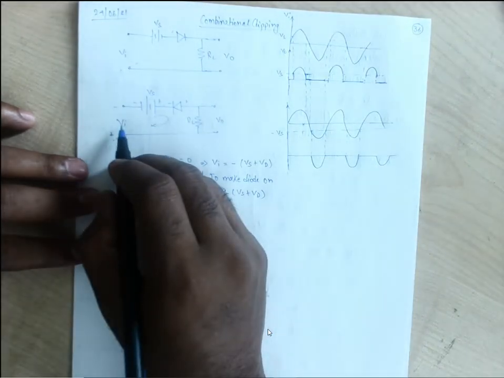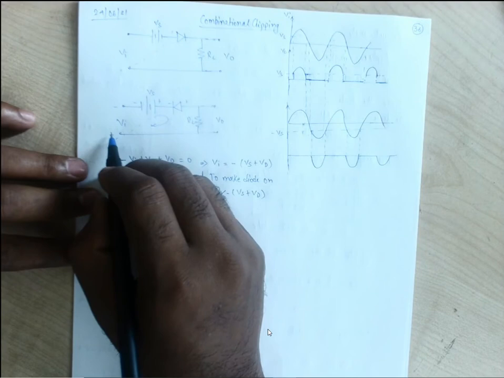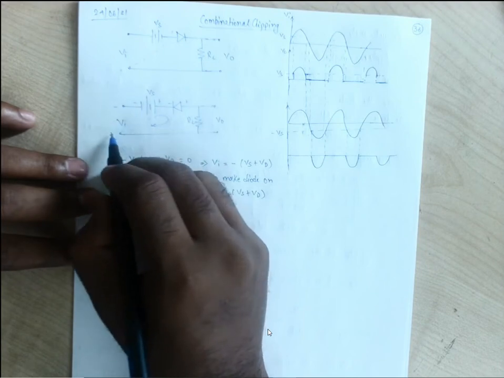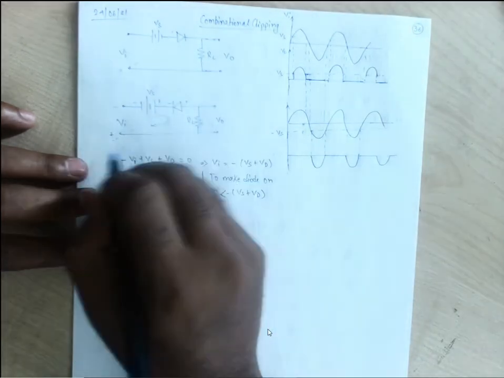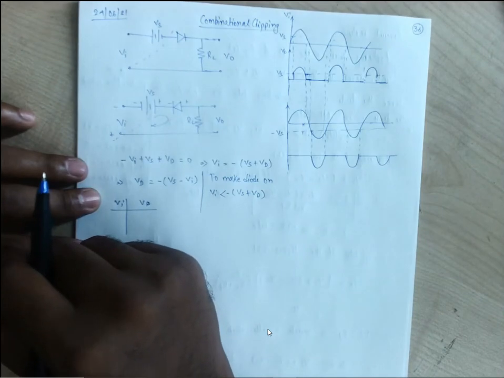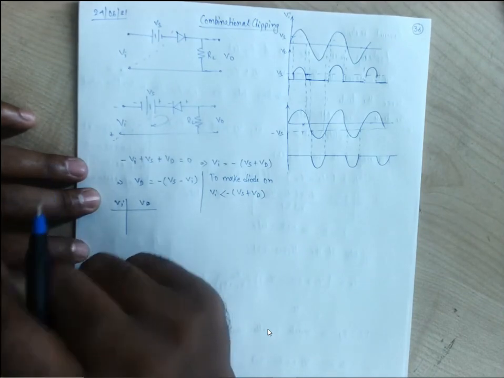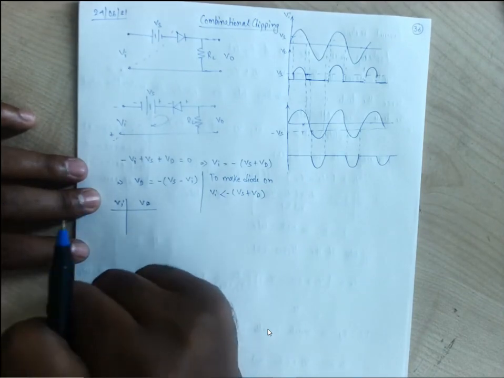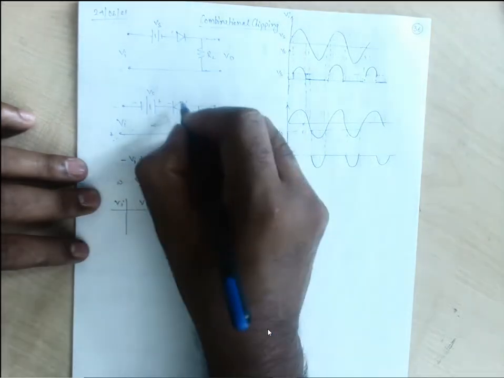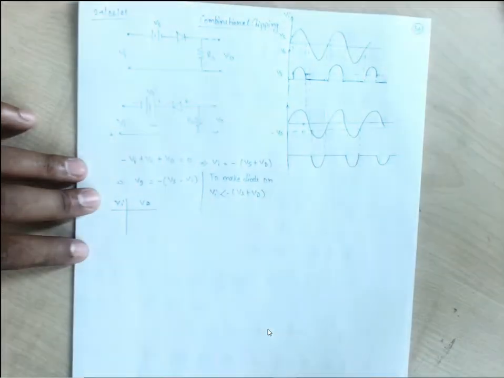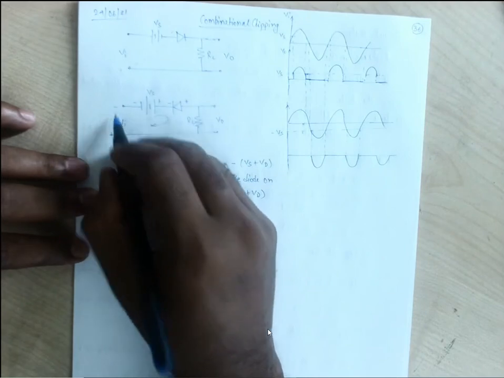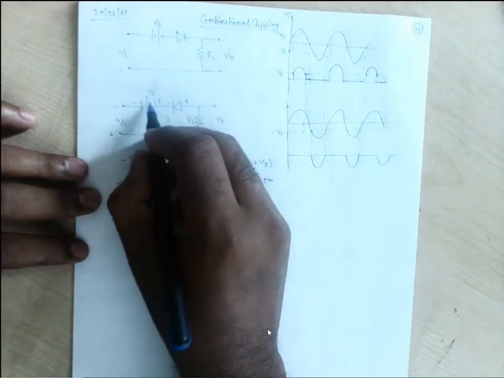But for the negative half, because it is plus minus plus, the cumulative will be the difference. So when that difference is cumulatively a negative potential, then only our diode will be in the on state. So if you consider this is minus, it is plus.